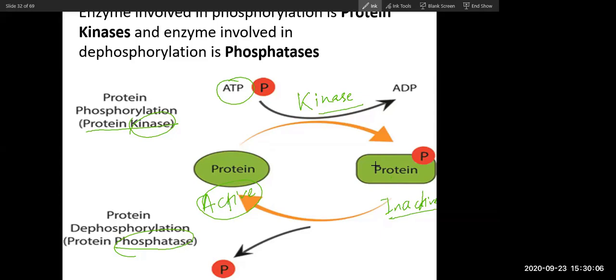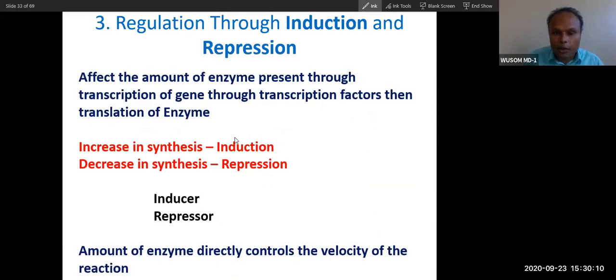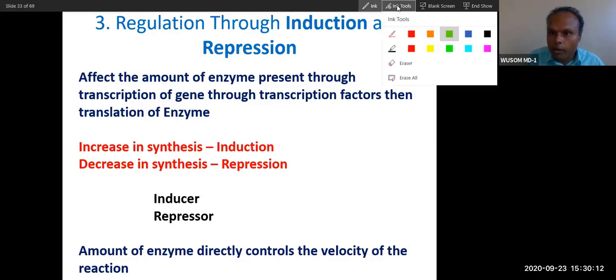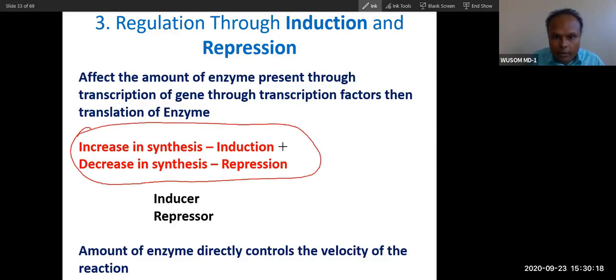Okay. So now, the third is induction and repression. I want you to know about induction and repression only one thing. Just remember, induction means increased synthesis. So enzyme is a protein. So how does protein synthesis occur? Protein synthesis occurs by activating DNA.